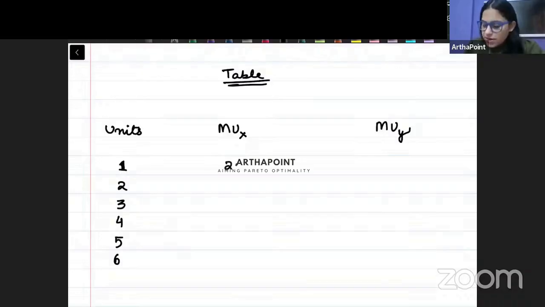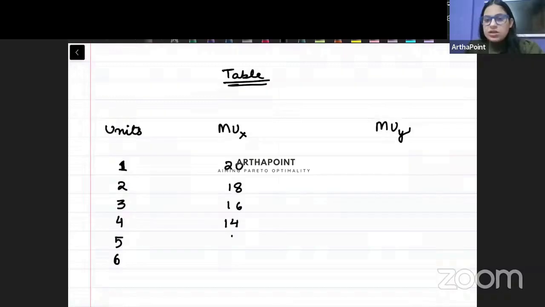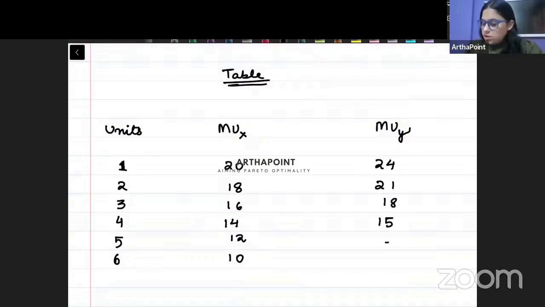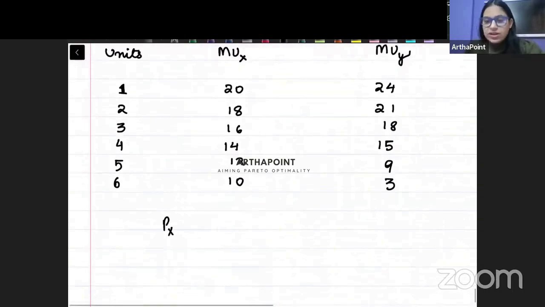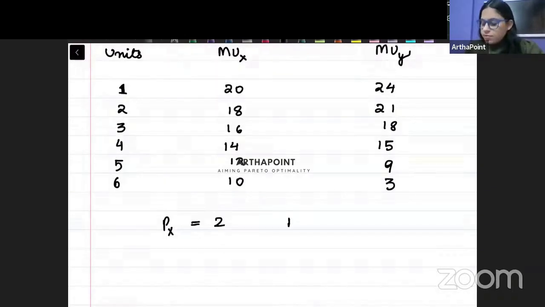So you're given 20, 18, 16, 14, 12 and 10. And you're given marginal utility of good Y: 24, 21, 18, 15, 9 and 3. But you are given that price of good X is 2. Price of good Y is 3.